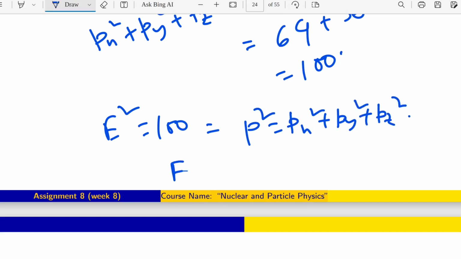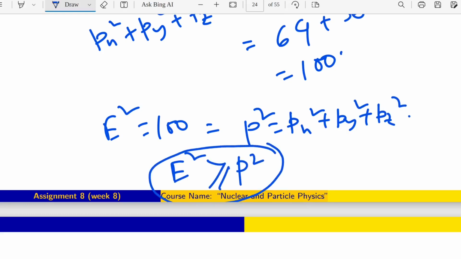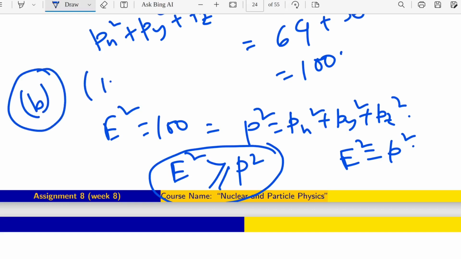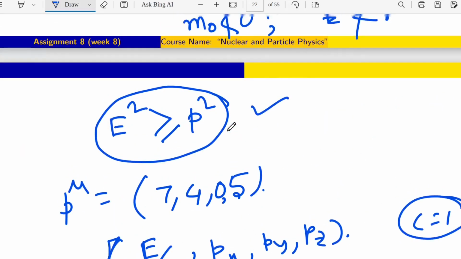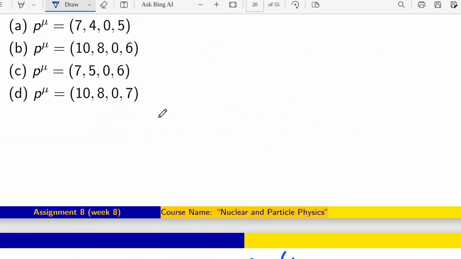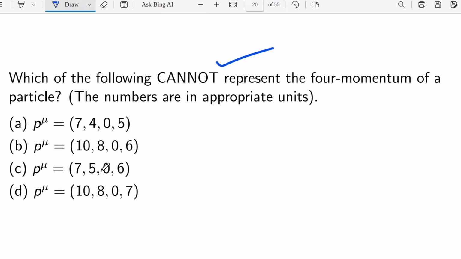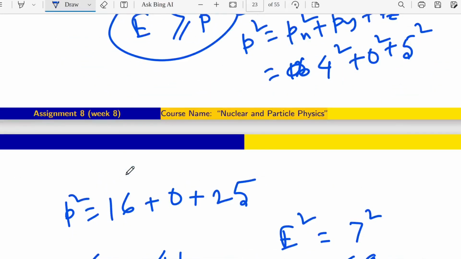I have already told you the condition that E square can be greater than or equal to P square. In this case E square is equal to P square. That means option B, 10, 8, 0, 6, can be a 4 momentum. It is not one that cannot be a 4 momentum. So option B will not be the correct one for this question. Now coming to C, 7, 5, 0, 6.